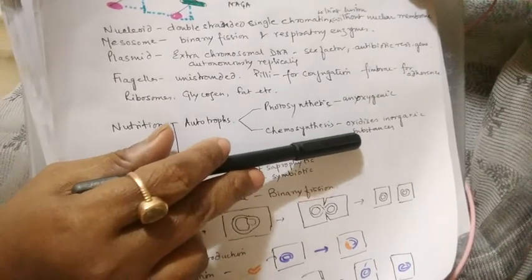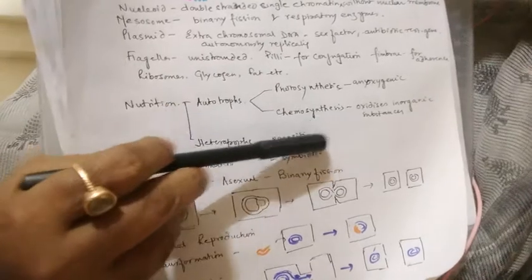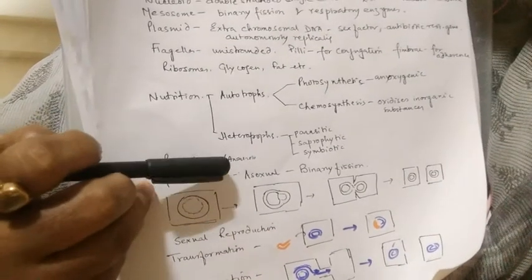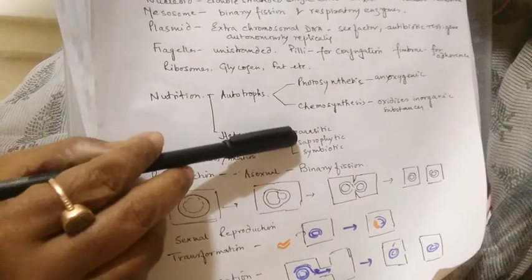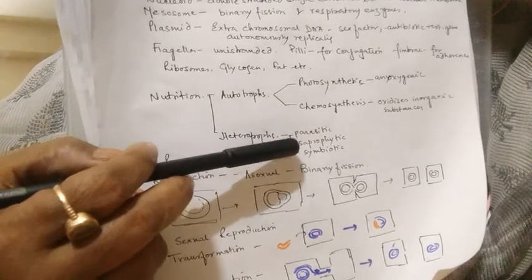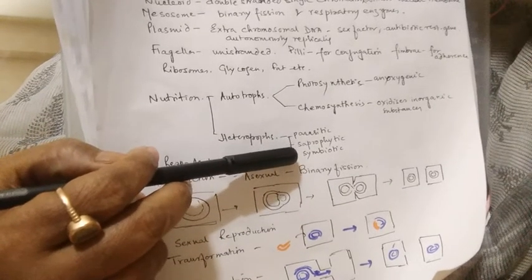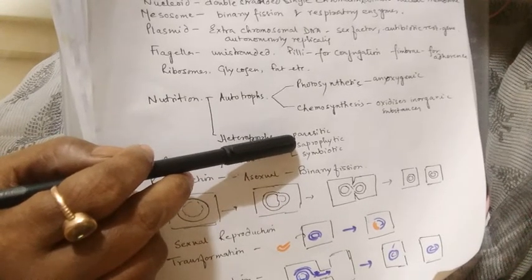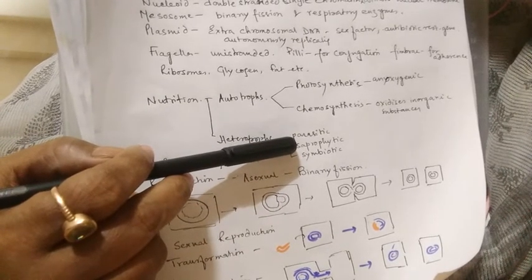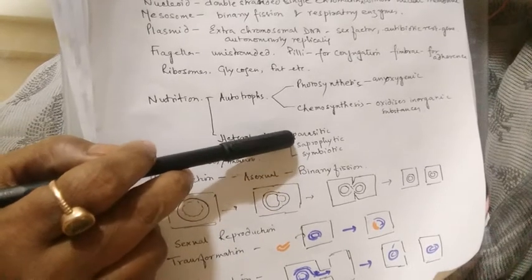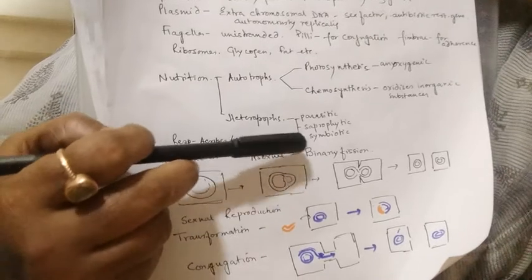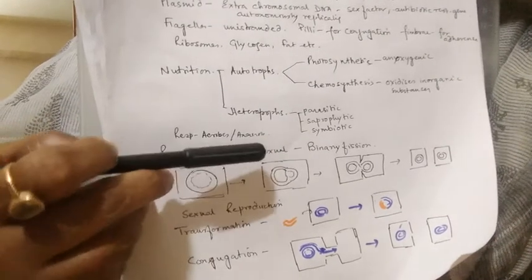They may be heterotrophs also. Generally, as heterotrophs, they take soluble food, and they may be parasitic, saprophytic, symbiotic, etc.